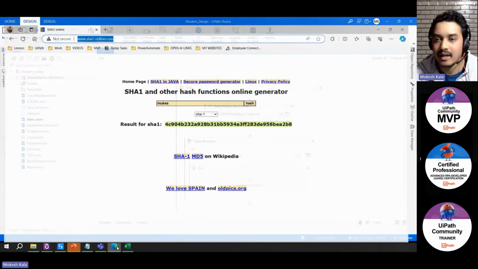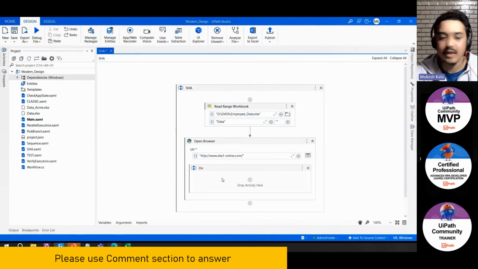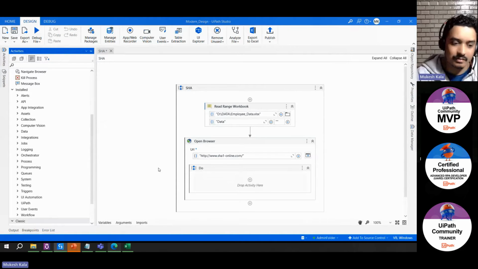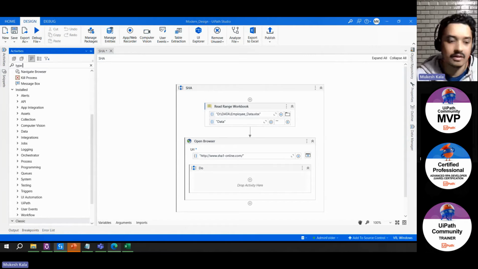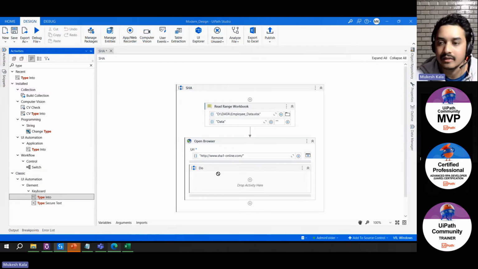Now, what is the next thing? I have to type something here. Can anybody tell me what would be the activity to type something? You can use the chat. I'm not expecting a correct answer, but what do you guys think? There would be an activity in UiPath to type something. Okay, somebody says type. Let's go to the activities and search here "type." Type Into. I'll just drag the Type Into here.